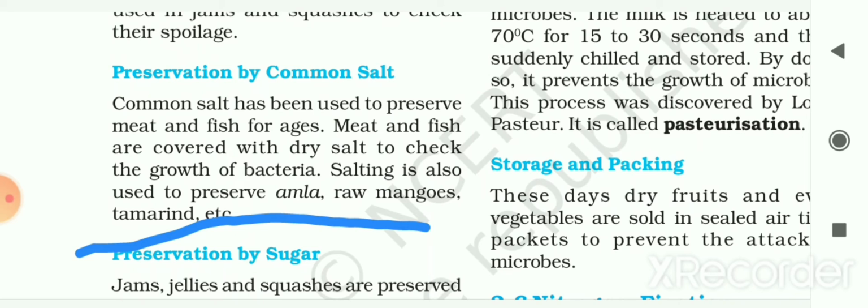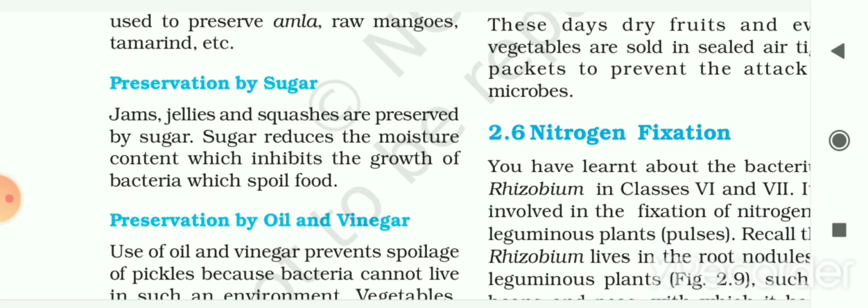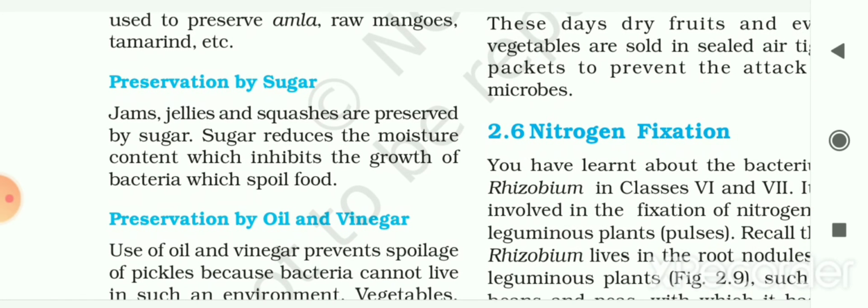Salting is also used to preserve amla, raw mangoes, tamarind, etc. What is salting? In salting, food is surrounded in salt and kept in a dry environment. So that is preservation by common salt.